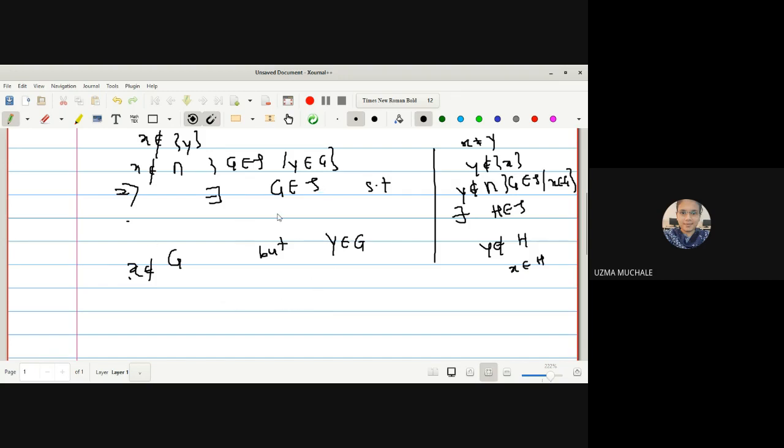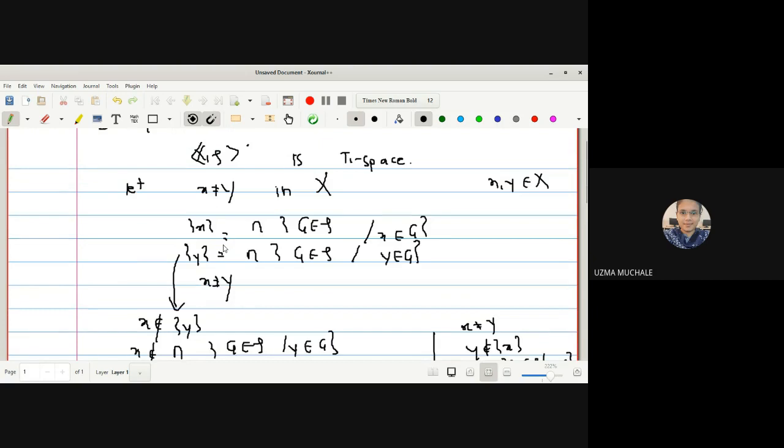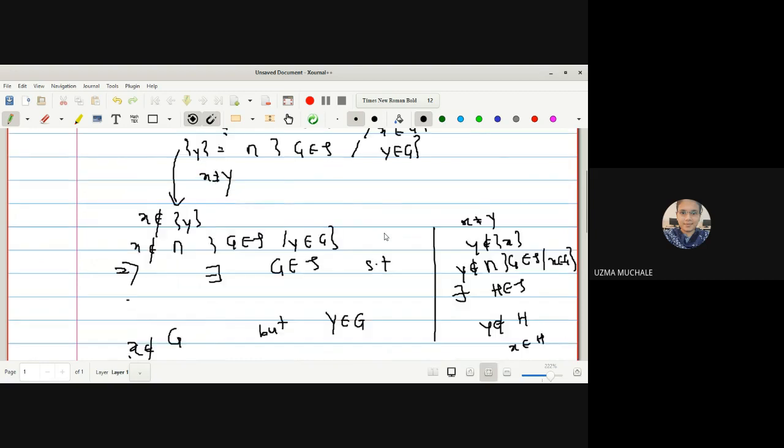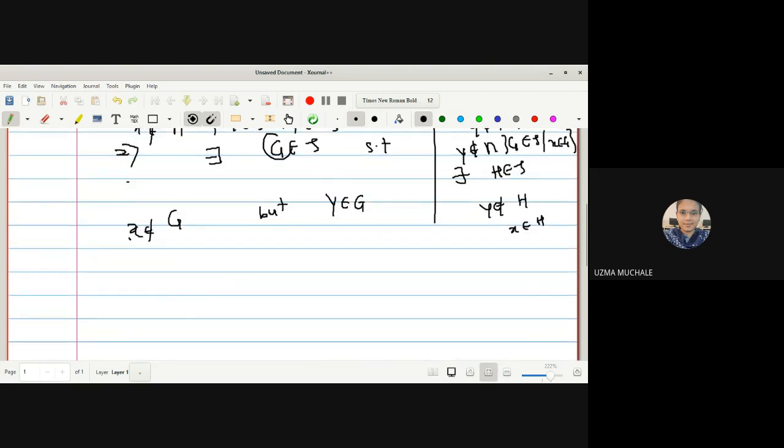Okay, here we have written x is not a member of this open set, but initially we have an assumption, no? We have written singleton x belongs to G, no? x belongs to G. So if you are confused with that, you can write this as an open set H. So x belongs to G, we have already written. Instead of this, you can write it as H, and y belongs to H. And if you are confused with this one, let me write: there exists an open set G which contains the point x, but it does not contain y.